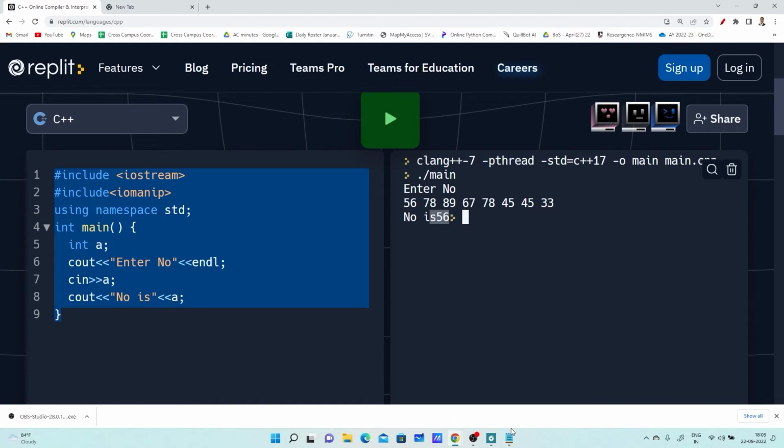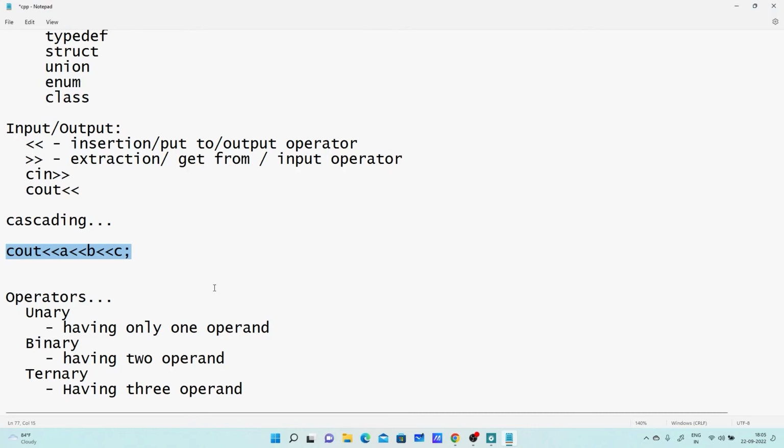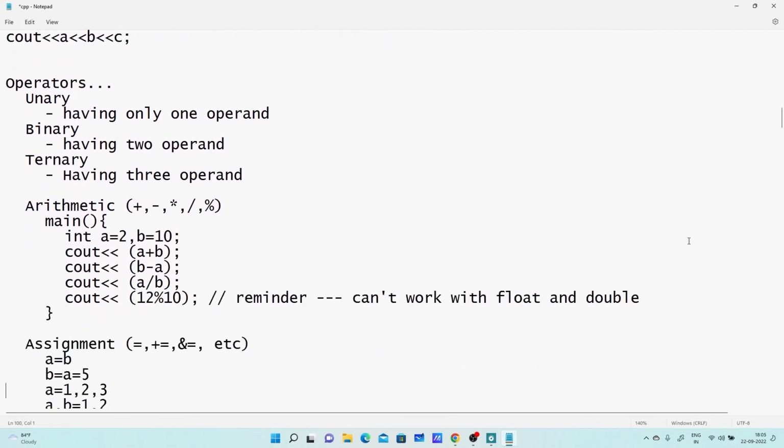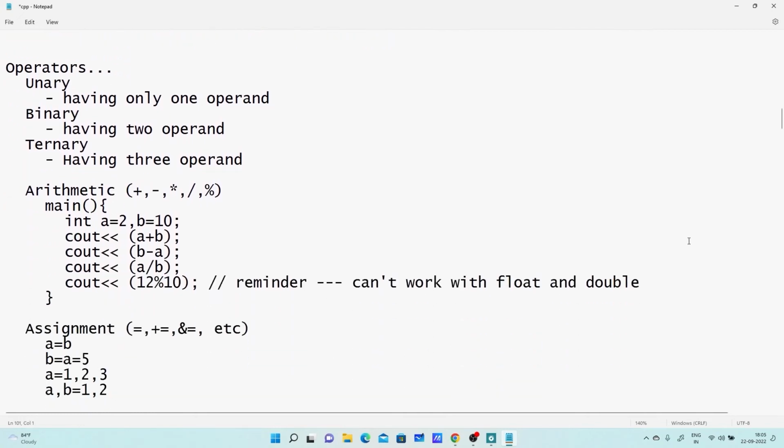Okay. Now, next point. So this was about input and output. Now operators. What is meant by operators? I hope you have an idea of operators. As per my opinion, operators are symbols used to perform mathematical and logical operations. There are various categories of operators. Unary operator: a unary operator has only one operand.